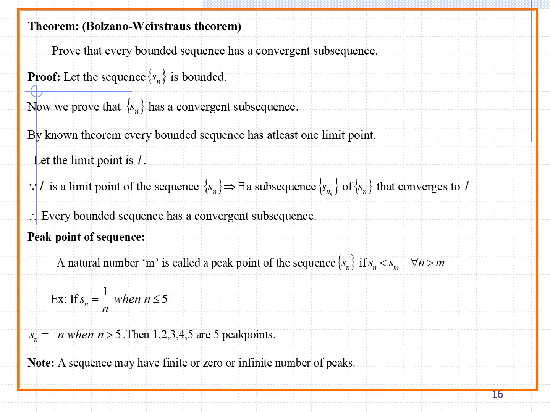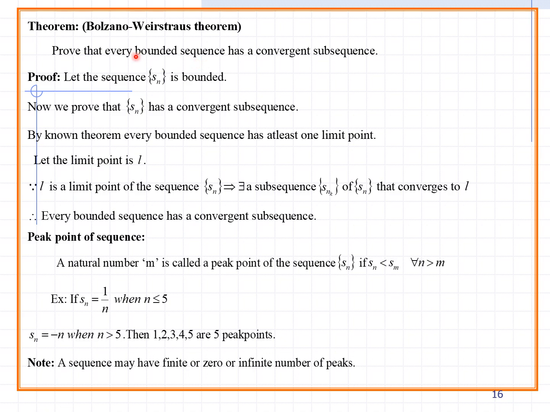See this Bolzano-Weierstrass theorem. Bolzano-Weierstrass theorem means prove that every bounded sequence has a convergent subsequence. You can remember it simply in this theorem's proof. For example, you can take a finite sequence; in that finite sequence you can say at least one limit point exists. At the same time you can take an infinite one; in that case also you can say one limit point exists. So finite or infinite, one limit point should exist. That is the Bolzano-Weierstrass theorem.